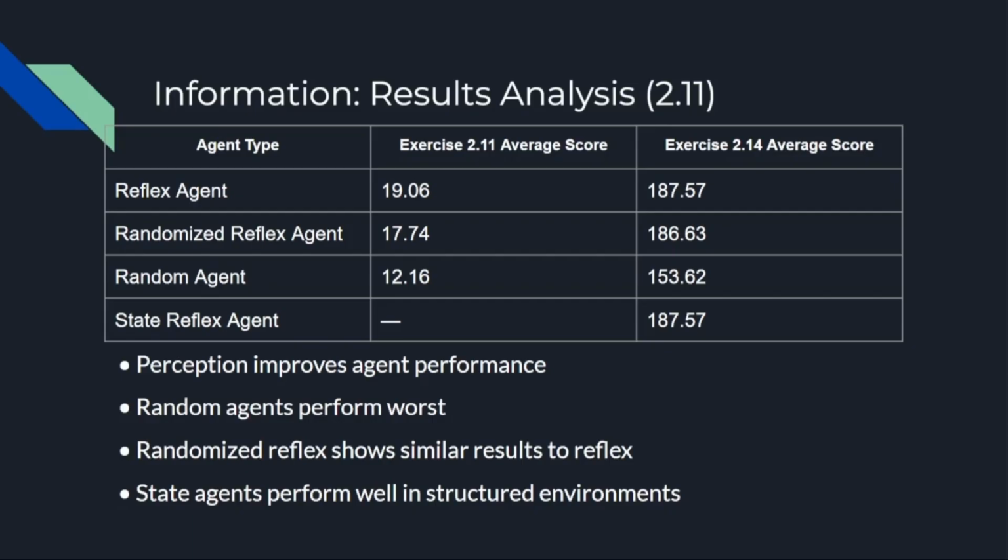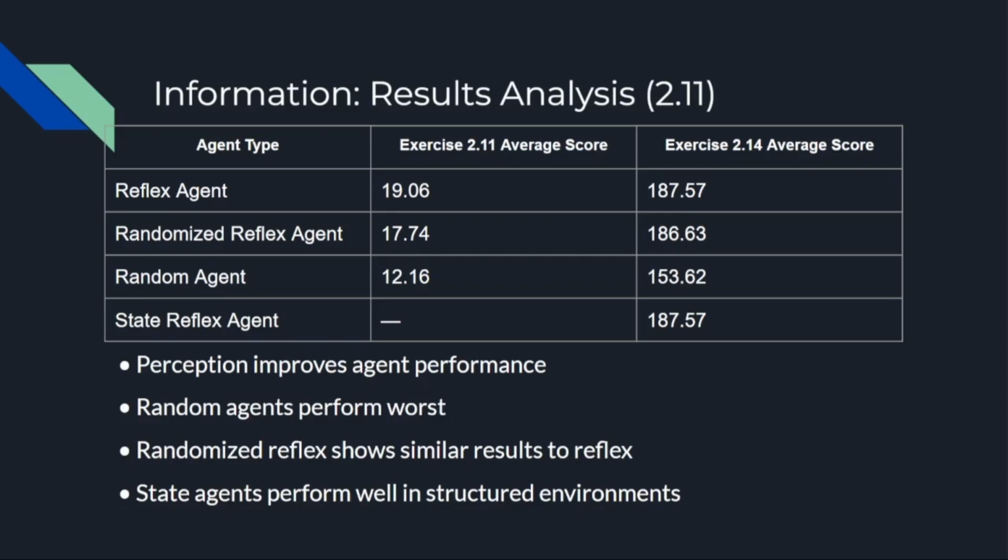The random reflex agent performs slightly worse because its movement decisions are randomized. While it still cleans dirt effectively, the additional random movements introduce some inefficiency. The random agent obtained the lowest performance because it selects actions without considering perceived information. As a result, it frequently performs unnecessary actions and fails to maintain cleanliness.